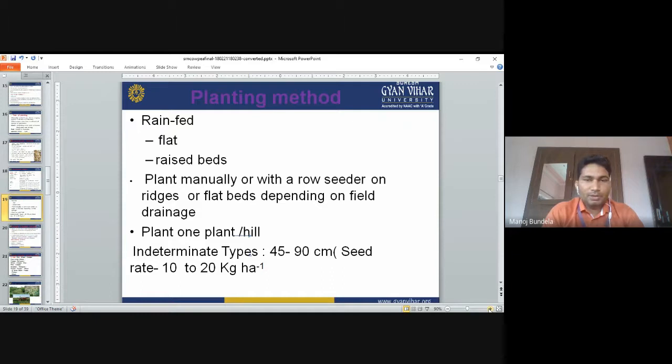Normally we will plant one plant per hill. The indeterminate type of varieties require 45 to 90 centimeter spacing. Seed rate is 10 to 20 kg per hectare. For indeterminate varieties, the seed rate is less, 10 to 20 kg per hectare, and spacing is more, 45 into 90 centimeter.